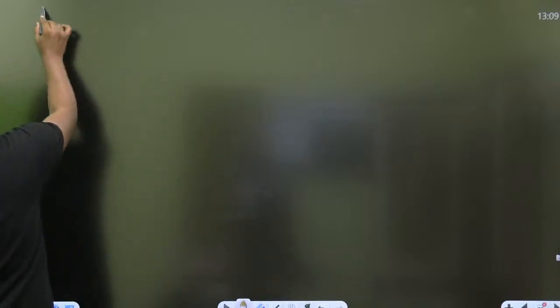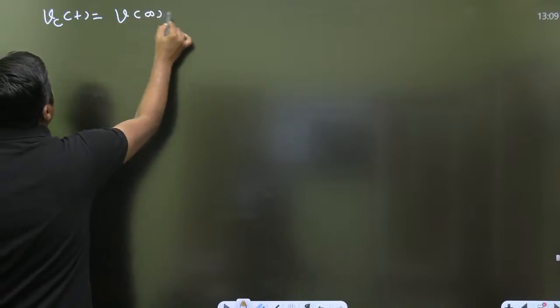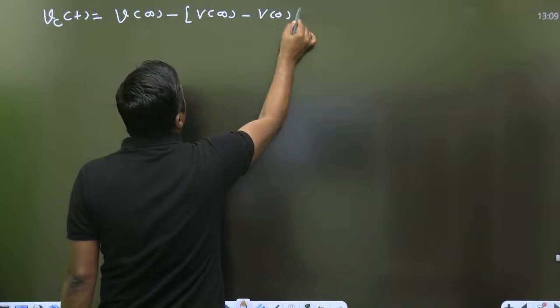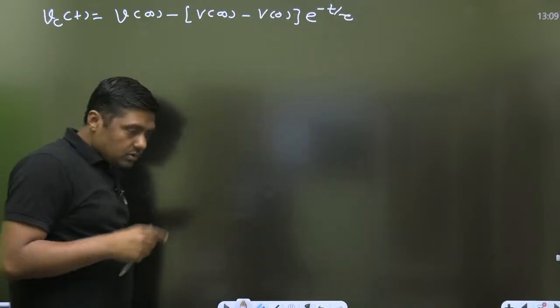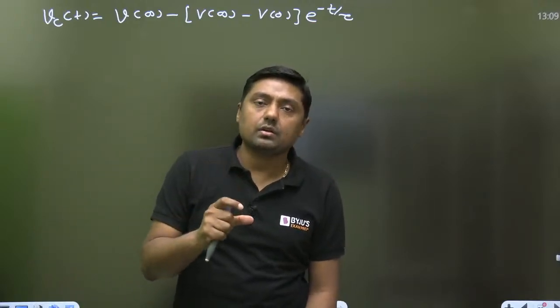Always remember, you can write VC(t) equals V final minus V initial, e raised to power minus t by tau. This is a general equation, my dear students.